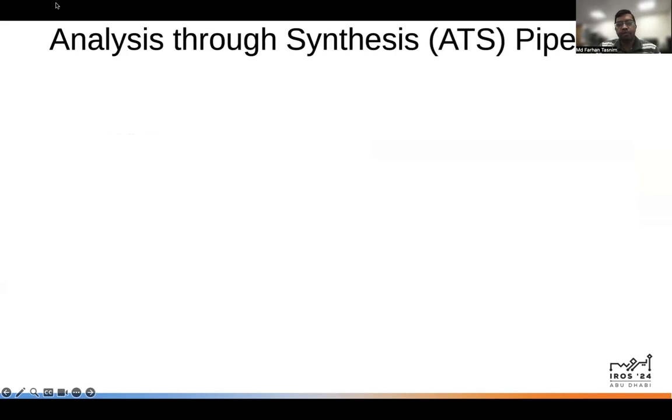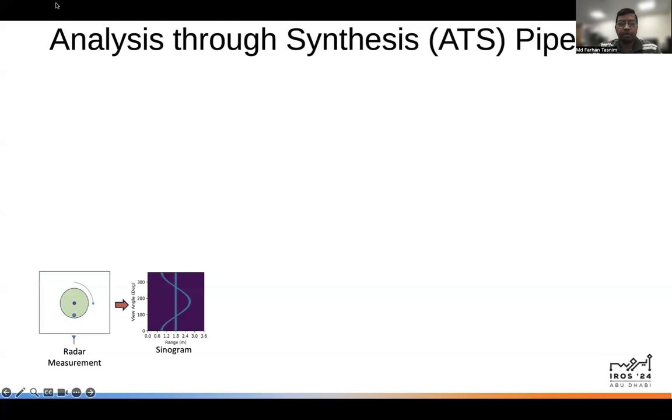In this slide, we'll present our end-to-end analysis through synthesis pipeline. In our setup, radar measurements are collected from N virtual radar positions, specifically from 360-degree positions that create a synthetic circular aperture. These measurements are then aggregated to form a 2D sinogram, where the x-axis represents the range and the y-axis corresponds to the angle phi in degrees.